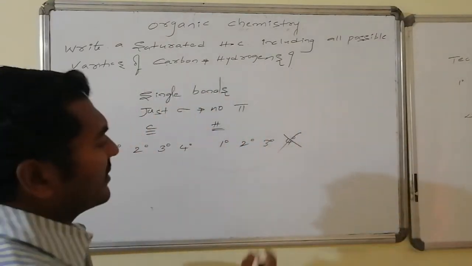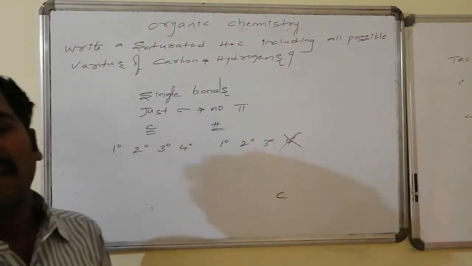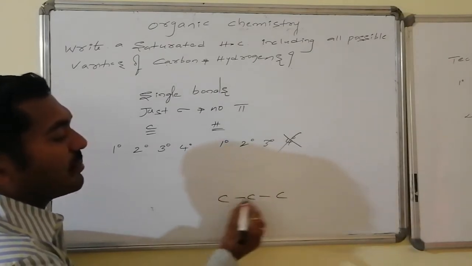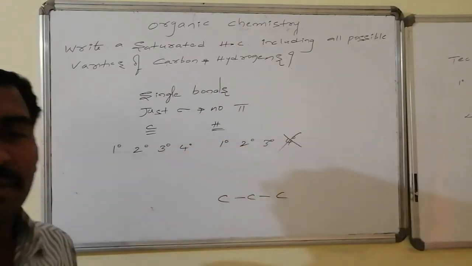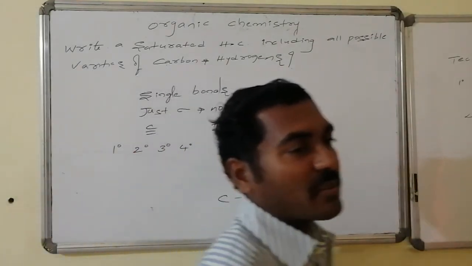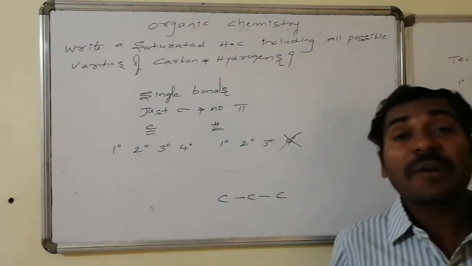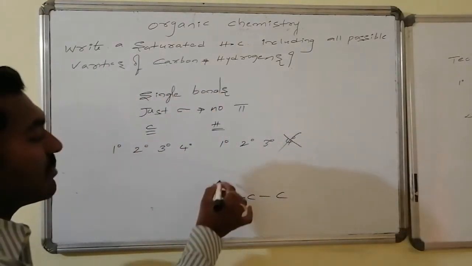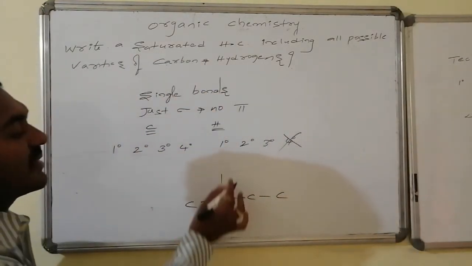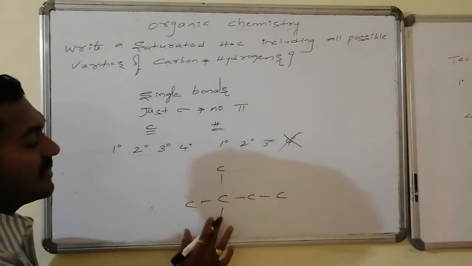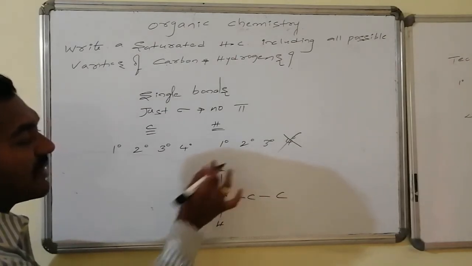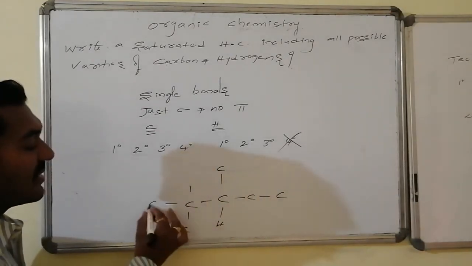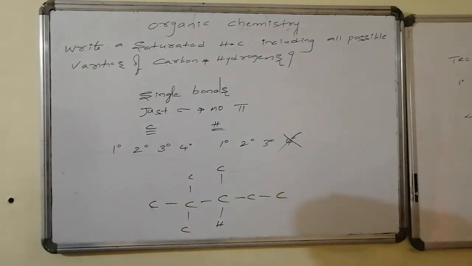Every terminal generally behaves as primary. But if I extend this one, it becomes part of the chain, minimum connected with 2, hence it becomes secondary. Now what do I have to write? Tertiary. How can tertiary be written? Tertiary implies it is connected with 3. Yes, now here it is connected with 3 carbon atoms. I wrote a carbon atom which is connected with 3 carbons. Next I expect quaternary carbon. Yes, this is a quaternary carbon.